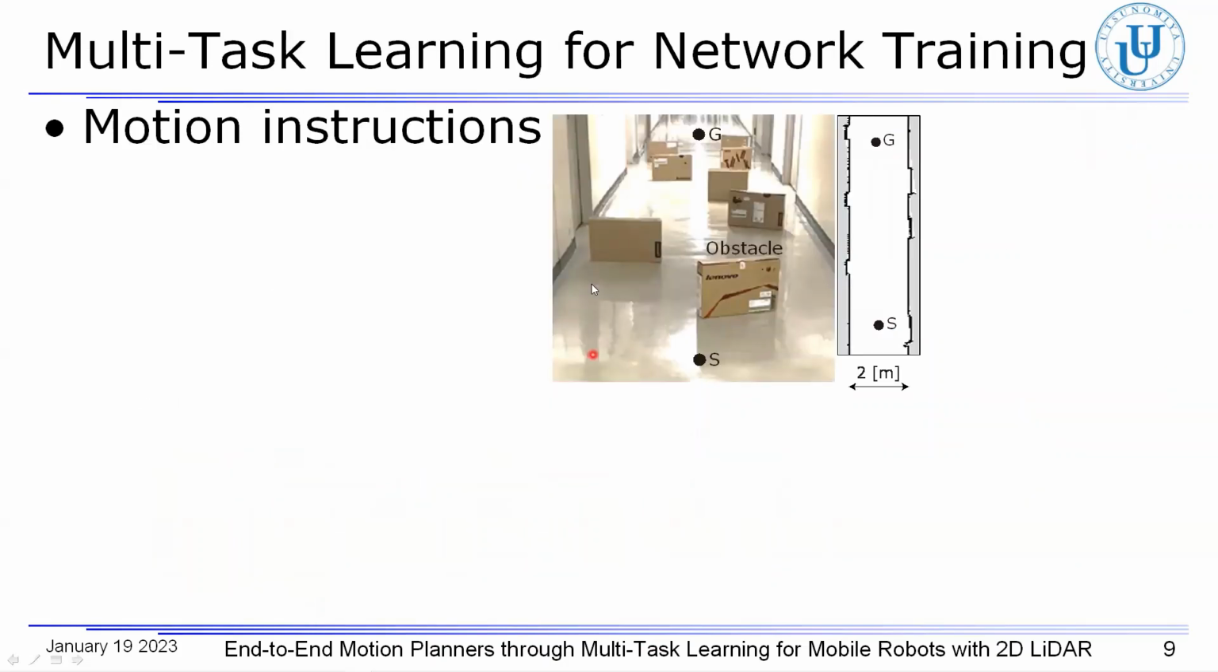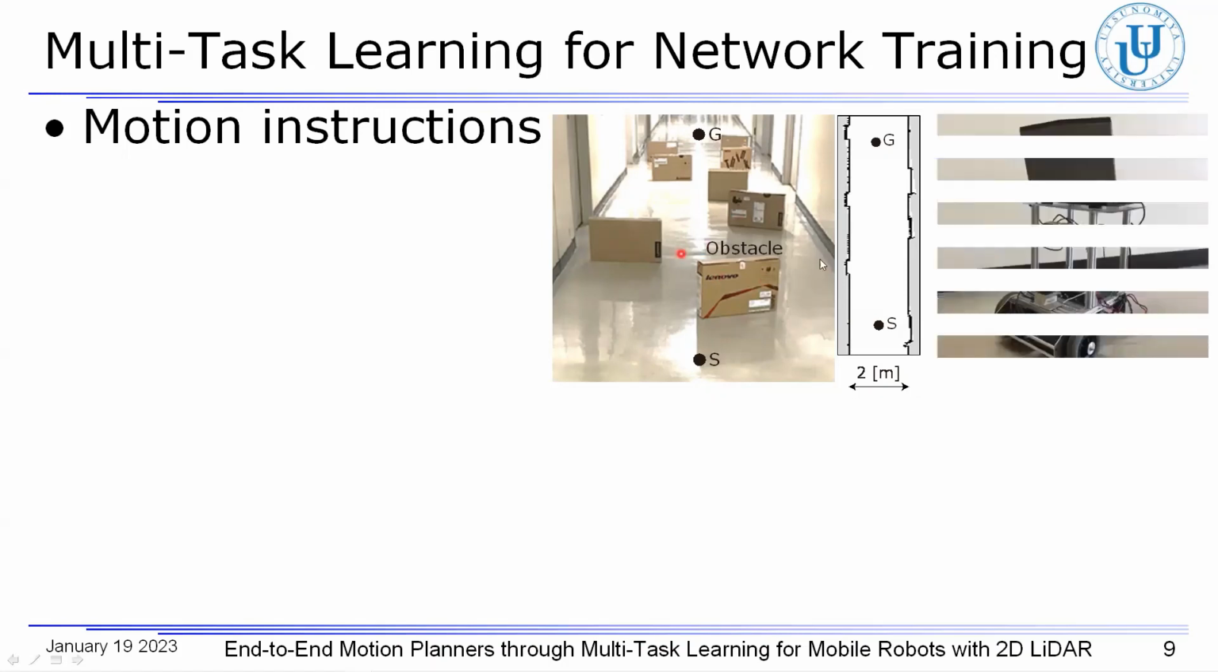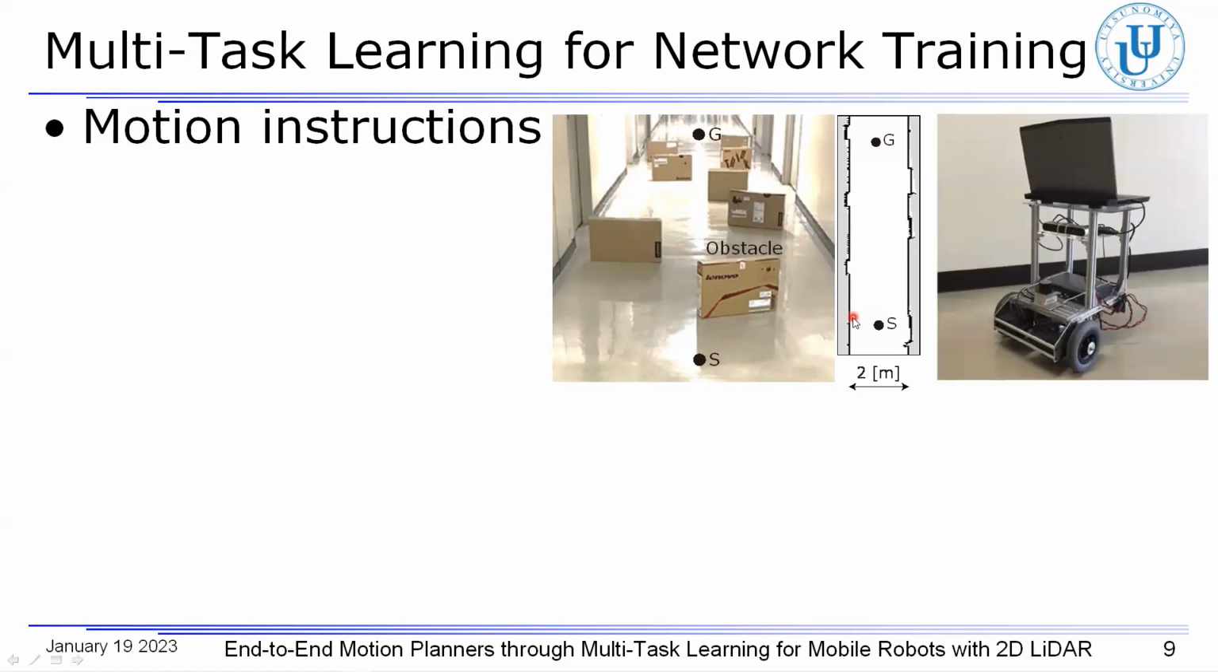For network training, motions desired for autonomous navigation, including obstacle avoidance, are instructed by a supervisor in an environment as shown in this picture. We provided a corridor with a width of 2 meters. In the corridor environment, obstacles are arranged. The robot is allowed to localize its position in the map by using the 2D LiDAR, and the robot is instructed to move from S toward G while avoiding the obstacles arranged in the environment.